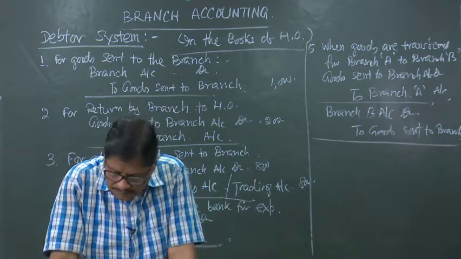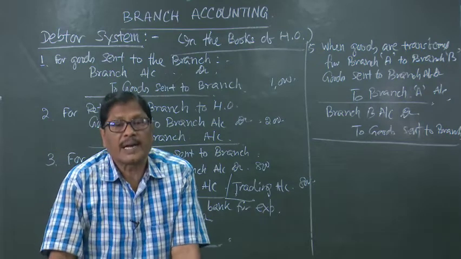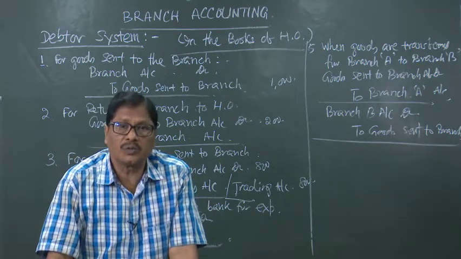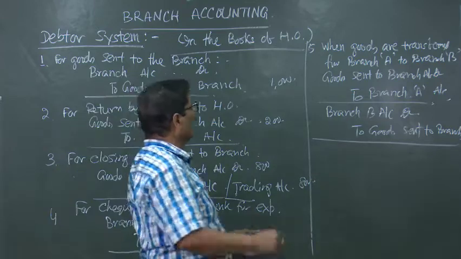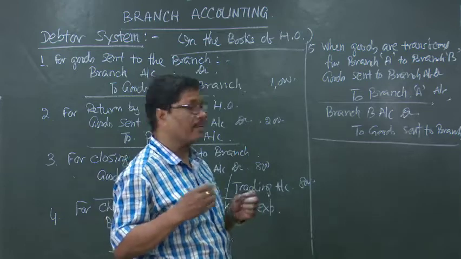Then when there will be some transit items, cash in transit or goods in transit, always the goods in transit or cash in transit will be an asset, it will be debited.